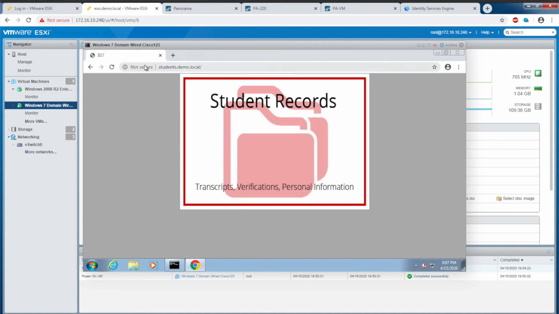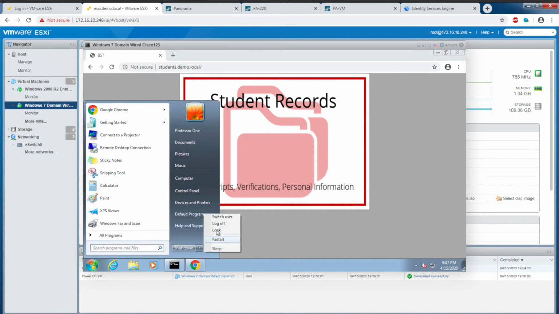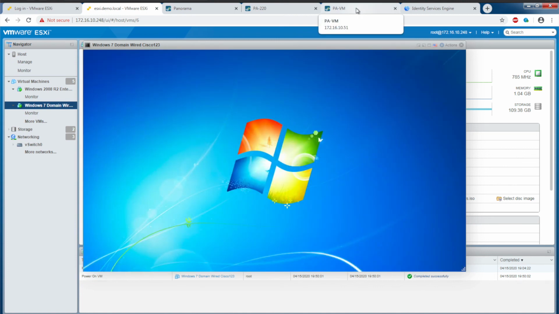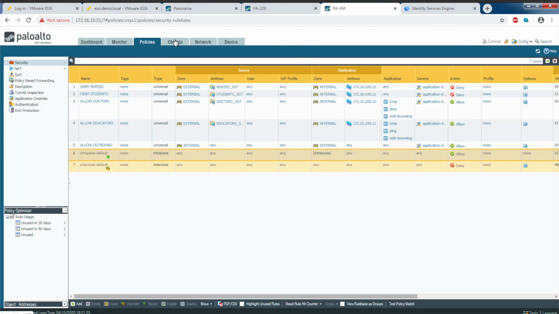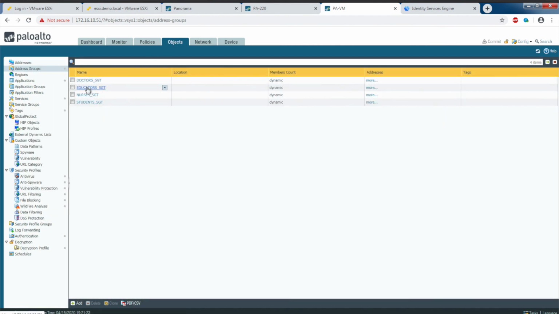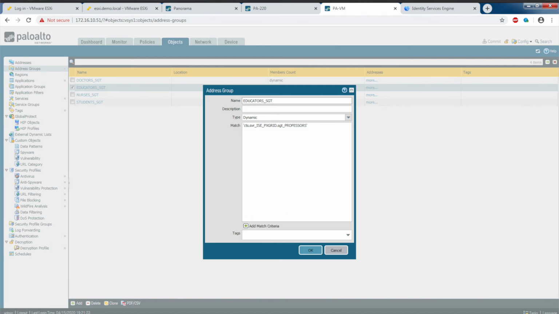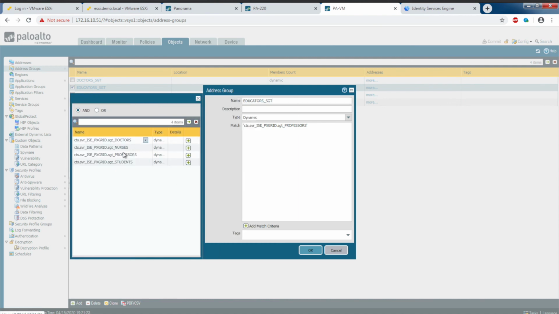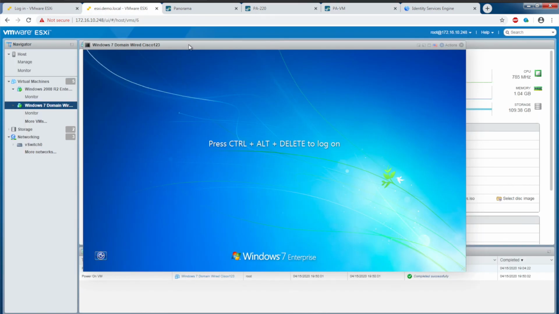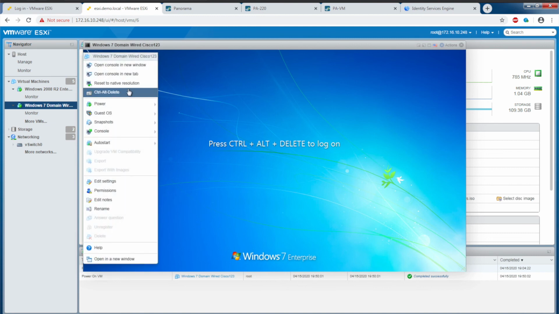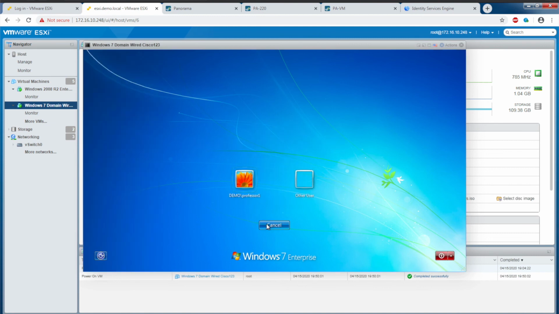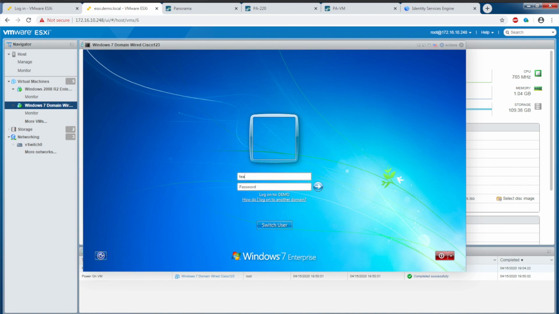So one last example here is learning about a new SGT from Cisco ISE and how that can be used for policy enforcement. So on this host, I'm going to log off as professor. While this is logging off, recall under objects here, if I go to educator SGT, add match criteria, currently there's 4: doctors, nurses, professors, students. So what I'm going to do is log in as teacher 1.